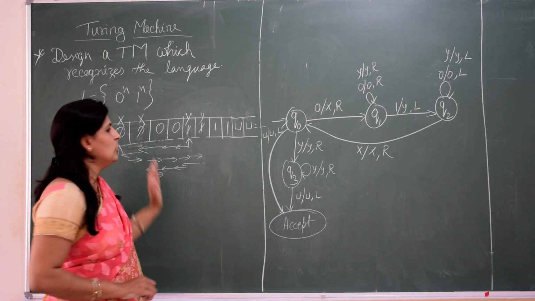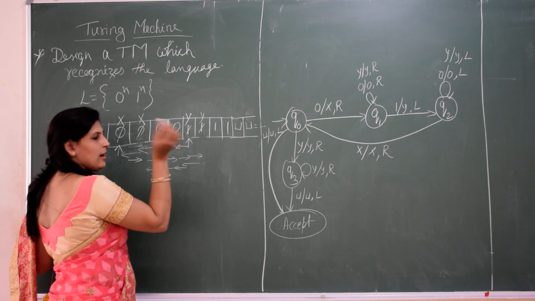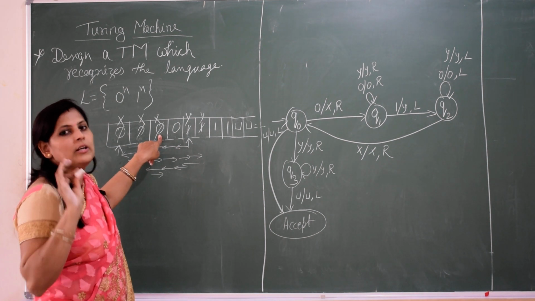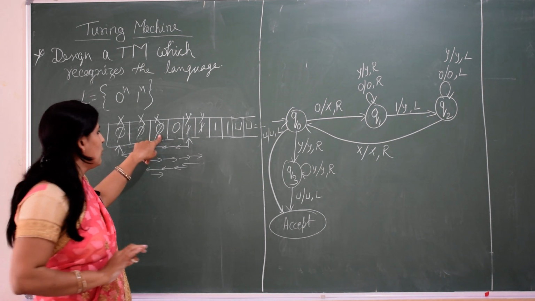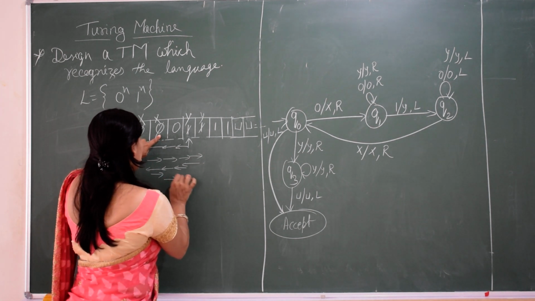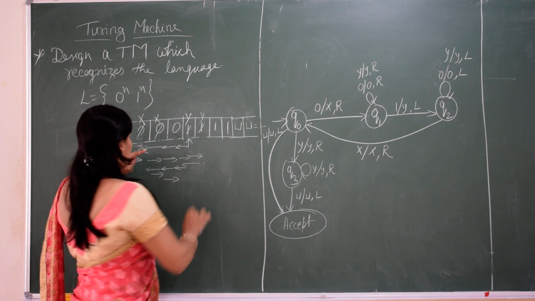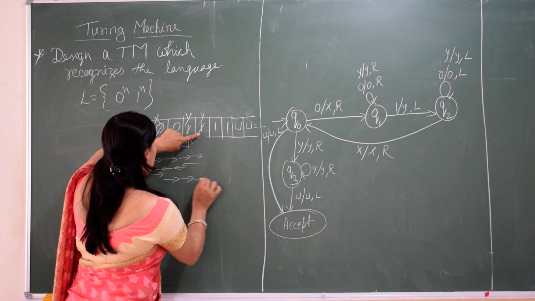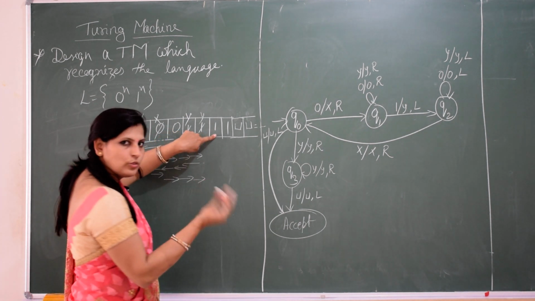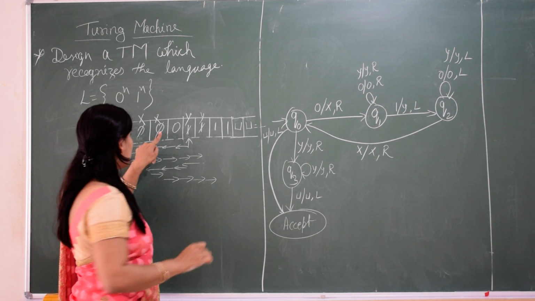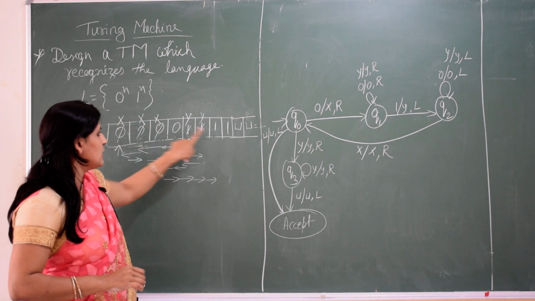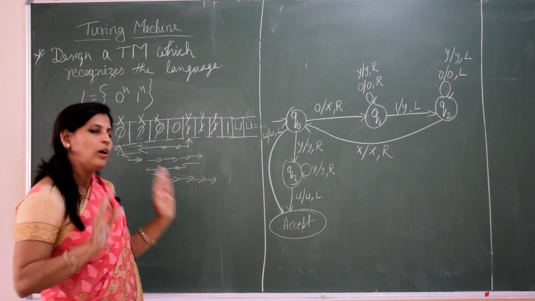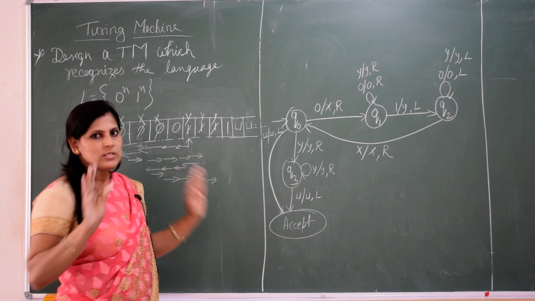We got 0. When we got 0, we'll scan, we'll update it to X. 0 is updated to X. We got third 0. For its corresponding 1, we will search. Its corresponding 1 is what? We'll check, we'll move to right. We have 0 here. Again we'll move, we have Y here, which is converted 1. Again we have Y here. Again we'll move right, we have 1 here. So for this X, its corresponding 1 is there. So we'll convert it into Y. That means we got 3 0s, 3 1s. Till now it is okay.